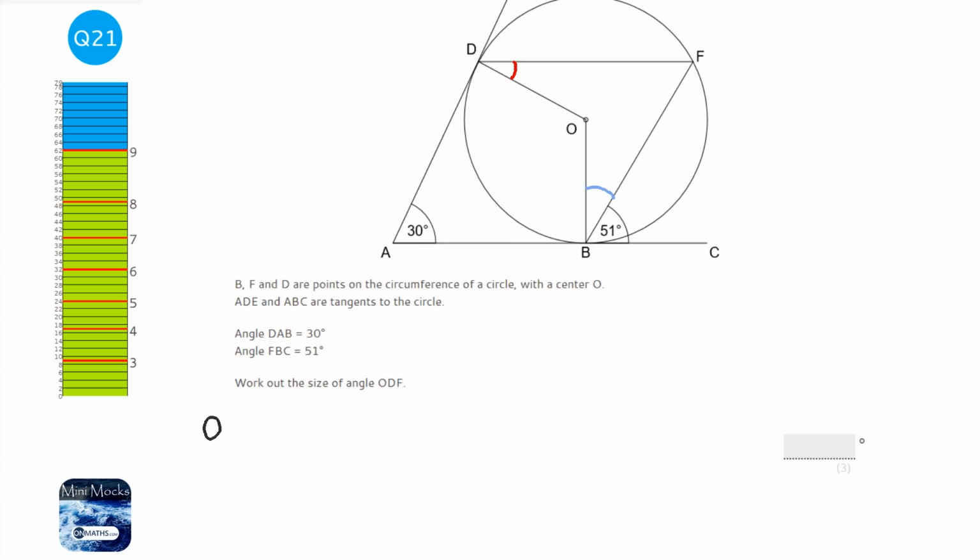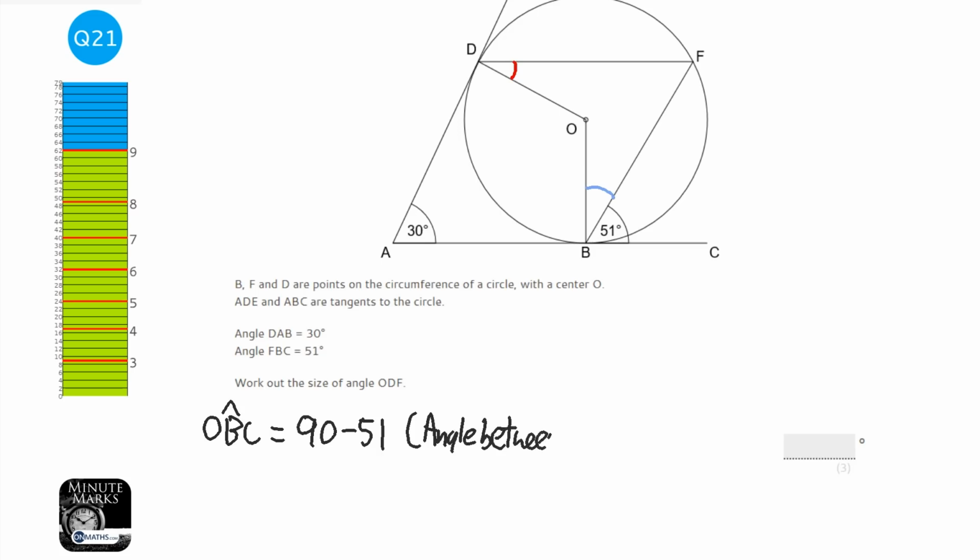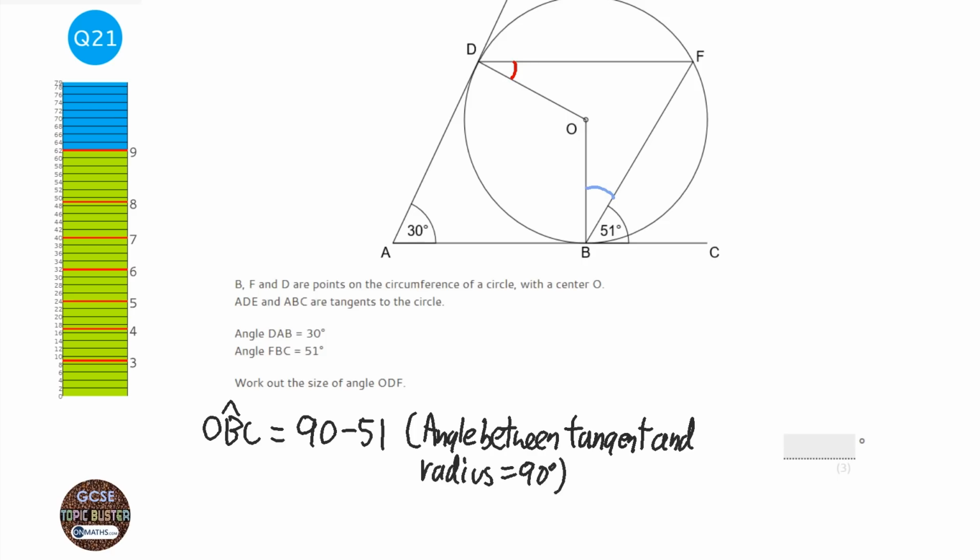So I'm looking for angle OBC. And you can write the word angle or angle OBC, or you can just do a little angle symbol on top of the B. And we know that that's going to be 90 take away 51. And the reason is that the angle between tangent and radius is 90 degrees, and that's one of the circle theorems.